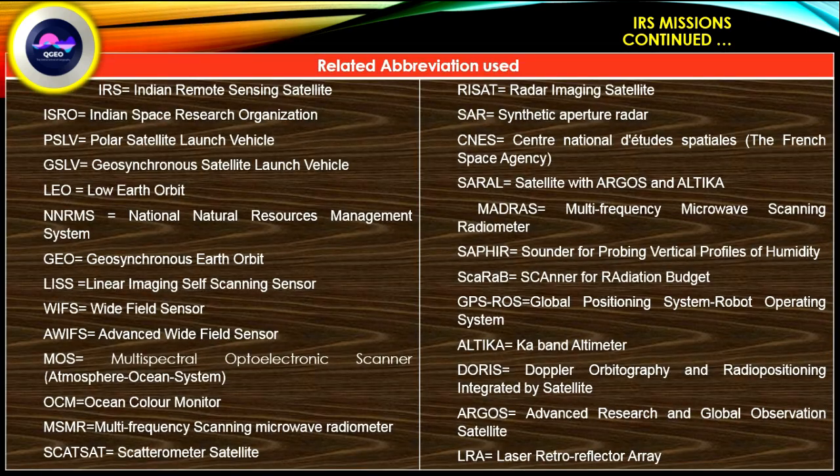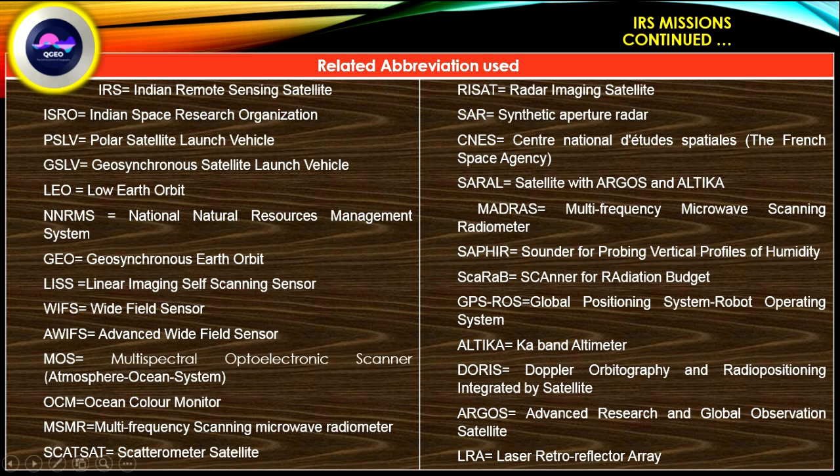Now we have to remember some related abbreviations used in IRS mission. Actually, it is very important to remember. First is IRS, Indian Remote Sensing Satellite.